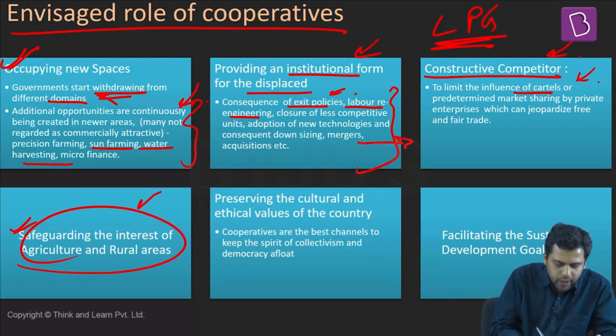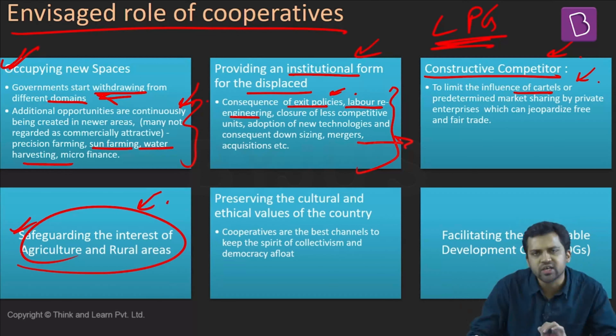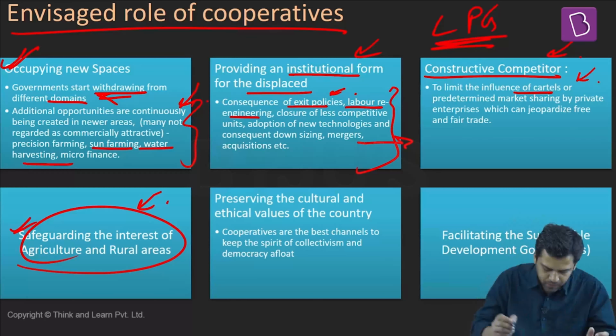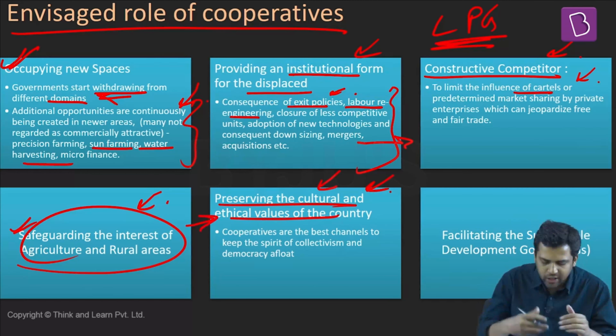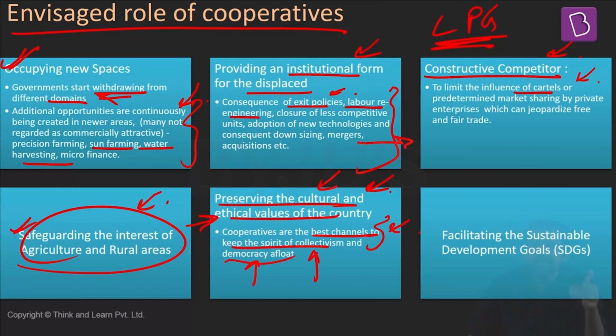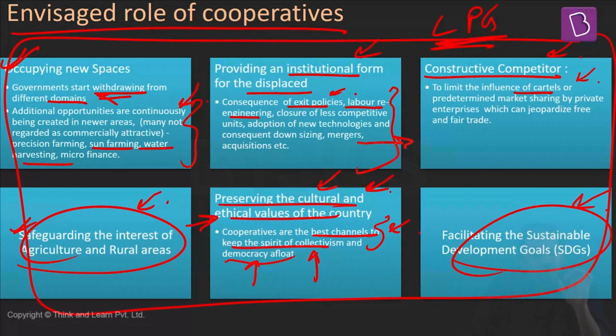Apart from that, we need to safeguard the interest of those who are in the agricultural sector, those who are in the rural areas. Cooperatives can be a mechanism by which you can do this. Also, cooperatives preserve the cultural and ethical values of the country. They are the best channels to keep the spirit of collectivism and democracy afloat. And in recent times, many of the sustainable development goals we are talking about can be met with the help of cooperatives. So the role of cooperatives is there. Cooperatives will be existing, they are not vanishing, their relevance will be intact.